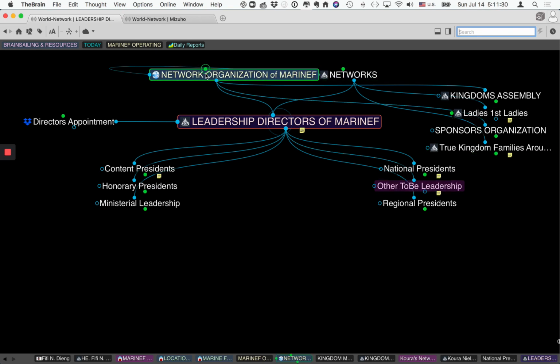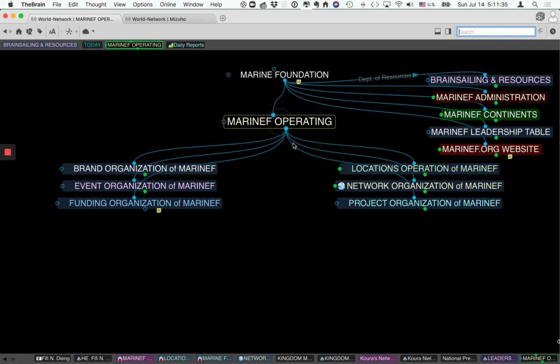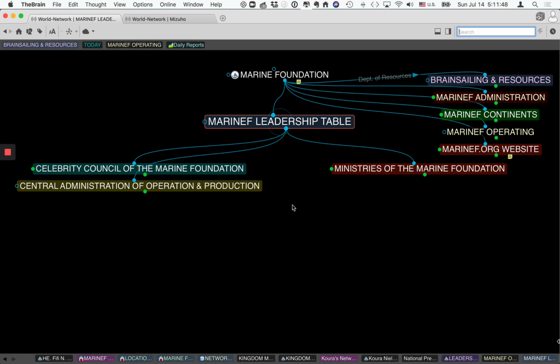So I'm going back to the MARINEF operating main system here. And just to conclude this presentation, a very basic presentation of what the MARINEF leadership table is: the division in three of the three types of leaderships we have in MARINEF, which is the celebrity council, which is the spokespeople type of people, which means mostly famous people.